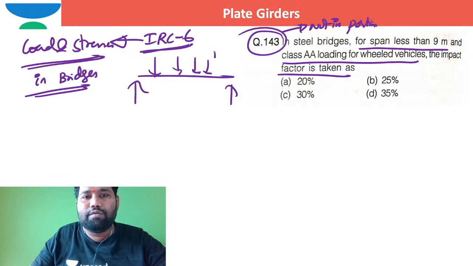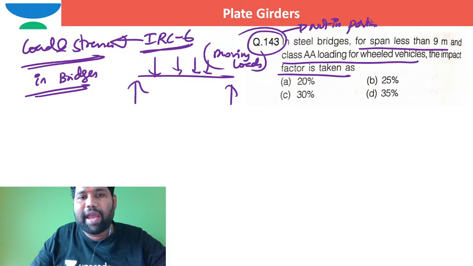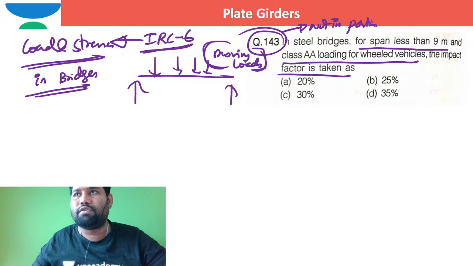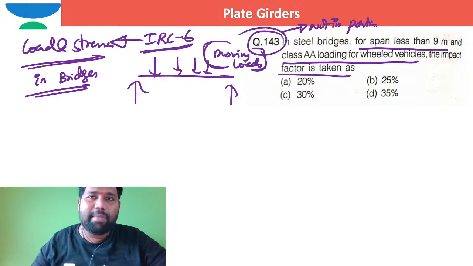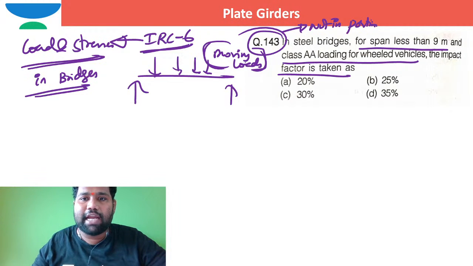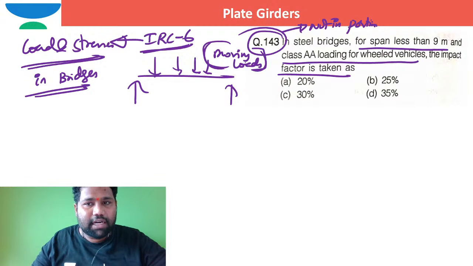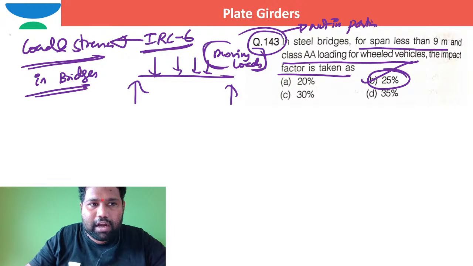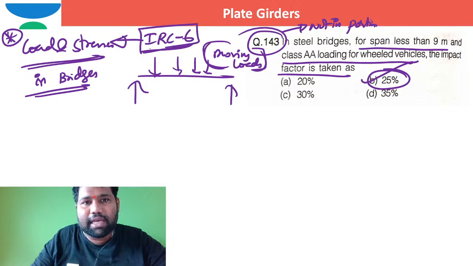When I apply a static analysis, for that static analysis bending moment and shear force, I need to increase the bending moment and shear force with the help of a factor called the impact factor, because the loads keep on moving. For spans less than 9 meters, the option is 25%. If you want to refer to this, go and refer to loads and stresses in bridges, which is the code of practice IRC 6.